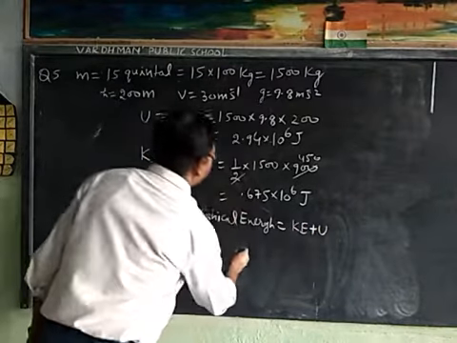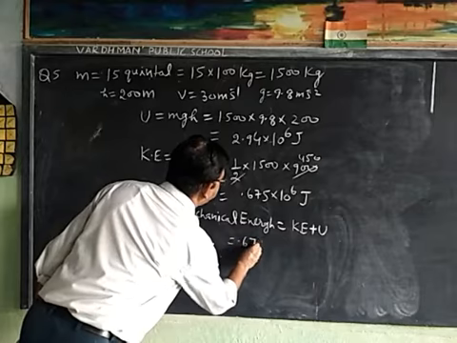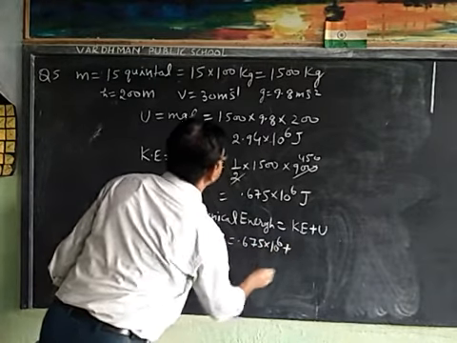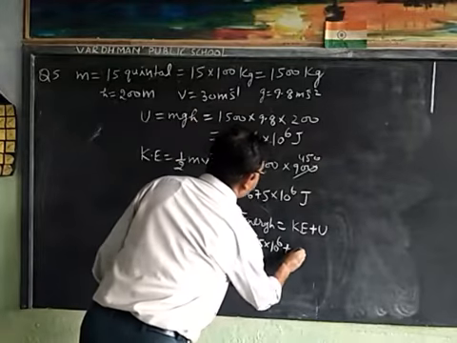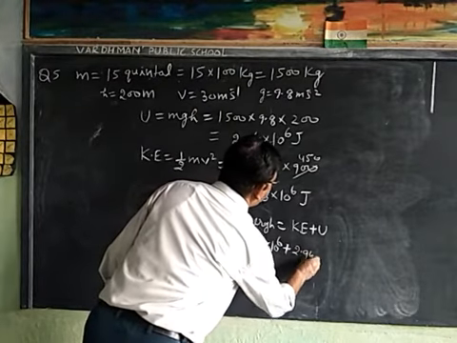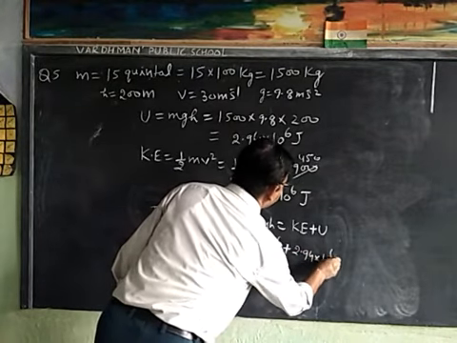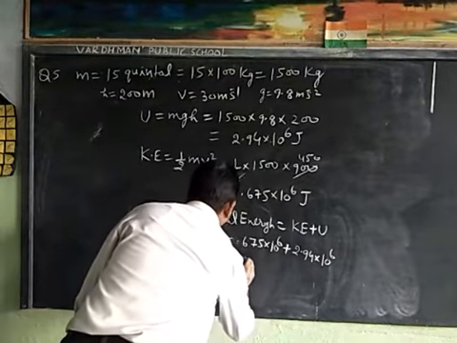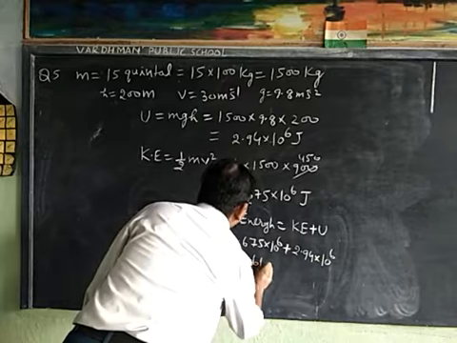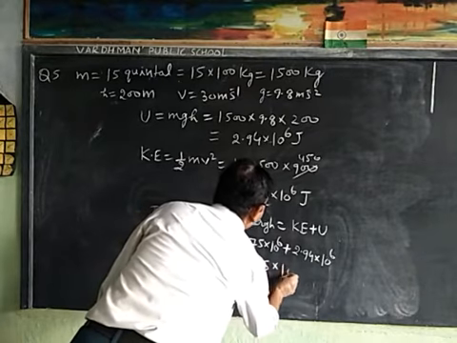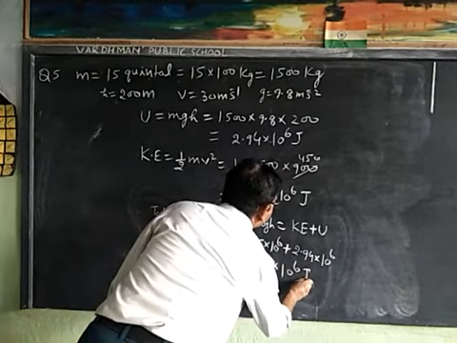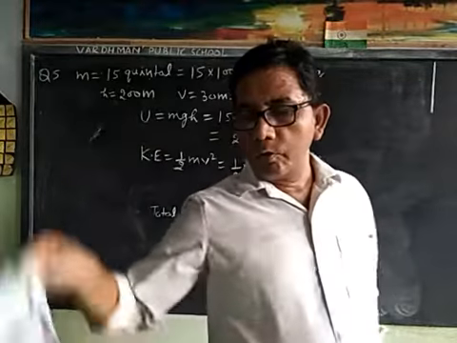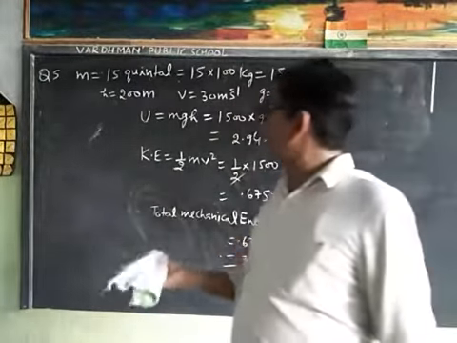Kinetic energy is 0.675 × 10^6 plus 2.94 × 10^6. When we add this, we get 3.615 × 10^6 joule. This is the total energy. Now we will discuss the next numerical.